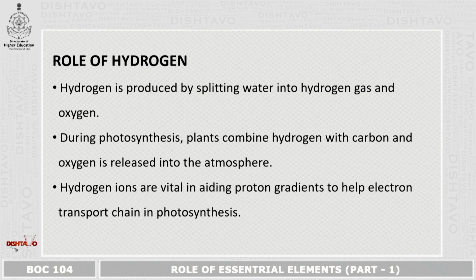The role of hydrogen. Hydrogen is produced by splitting water into hydrogen and oxygen. During photosynthesis, hydrogen is combined with carbon and oxygen is released into the atmosphere. Now, these hydrogen ions are very vital in aiding proton gradients to help the electron transport chain in photosynthesis.